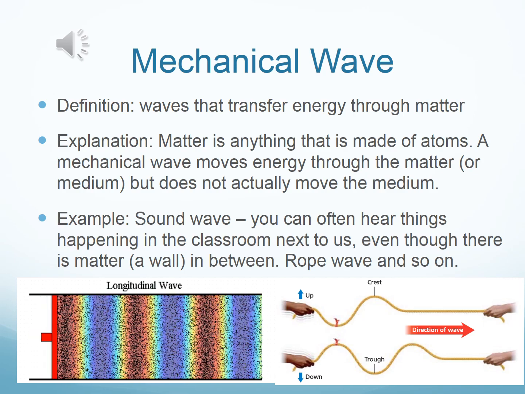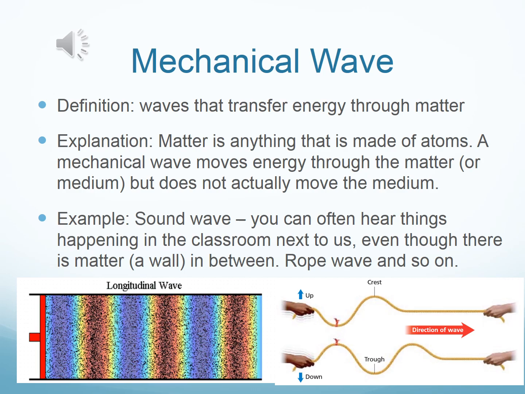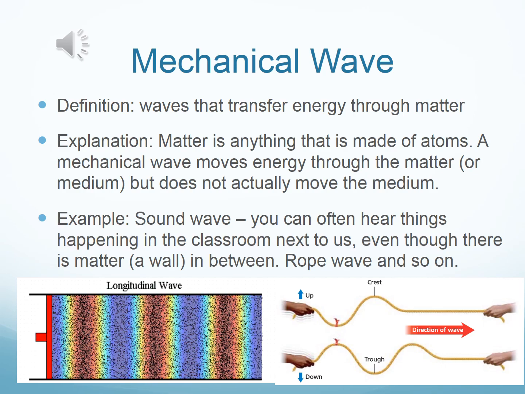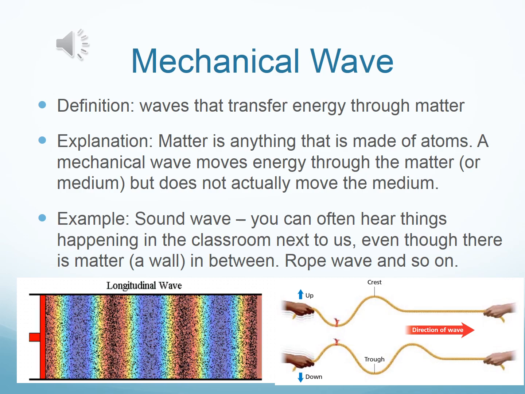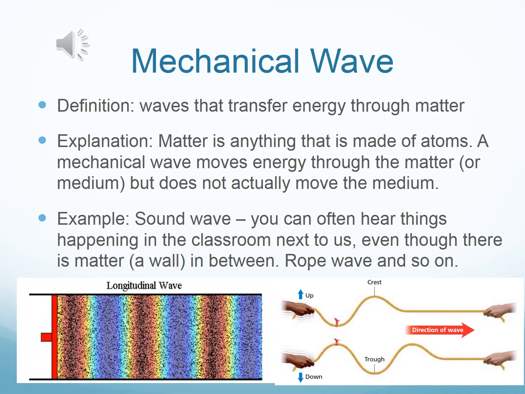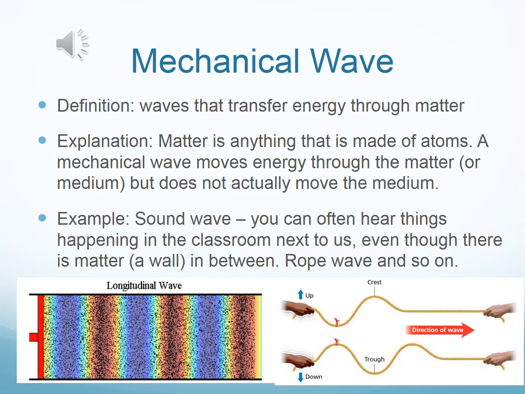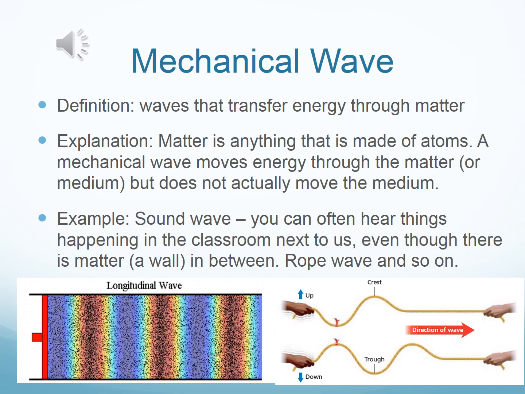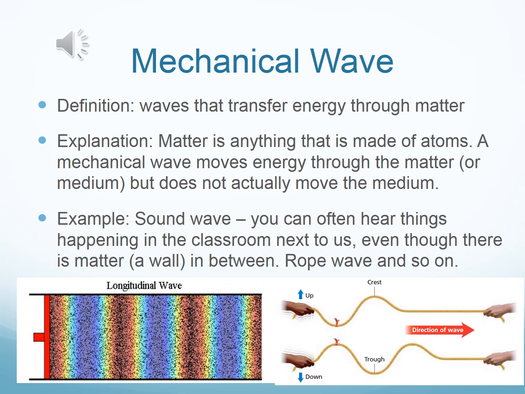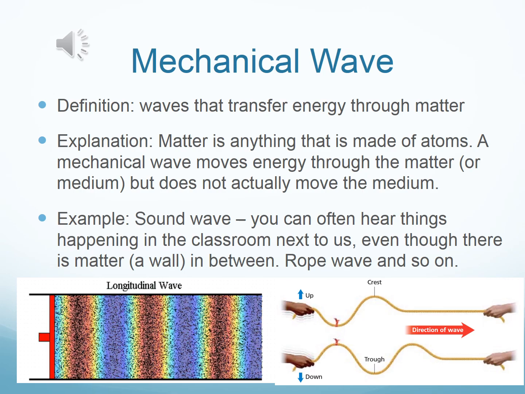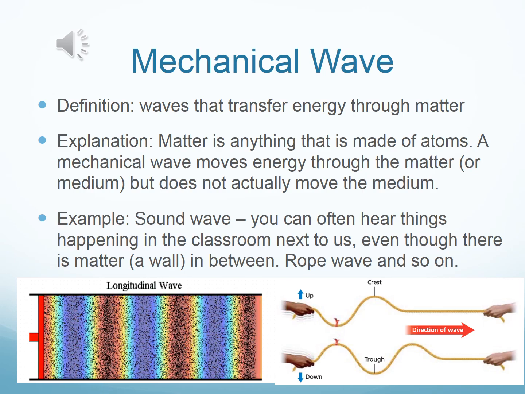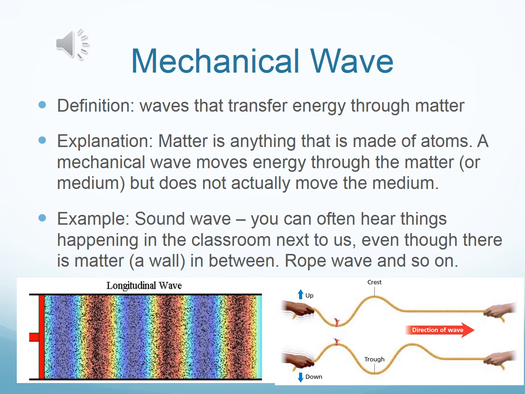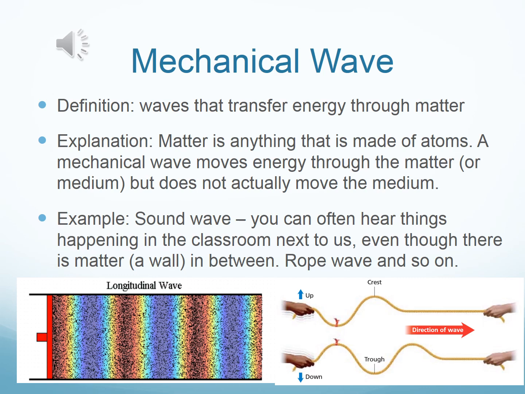Just like we talked about in the previous slide with the beach ball being in the water and just moving up and down, it's not really being moved around by the wave. It's just kind of going up and down. Now, an example of a mechanical wave is a sound wave. You can often hear things happening in the classroom next to us, even though there is a wall in between us. Well, what is that wall? That wall is a medium, okay? Other mechanical waves that we have are rope waves. Can you think of another mechanical wave? I want you to write one more mechanical wave example in your notes.